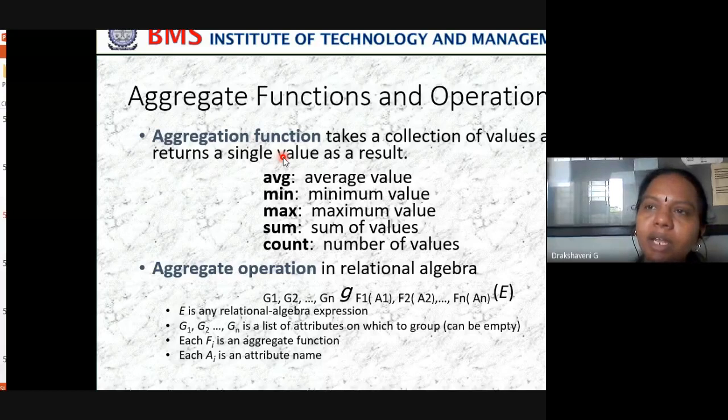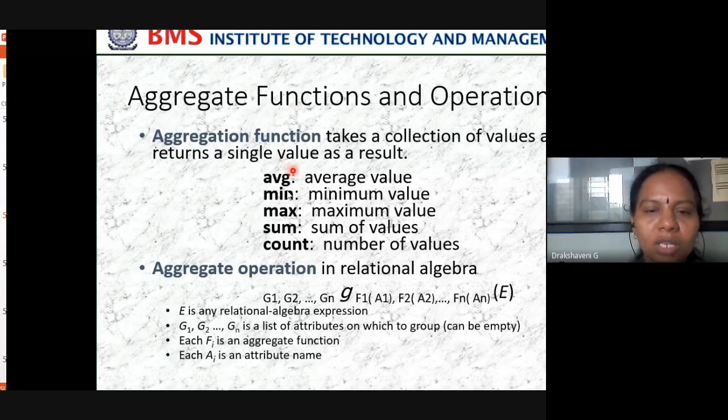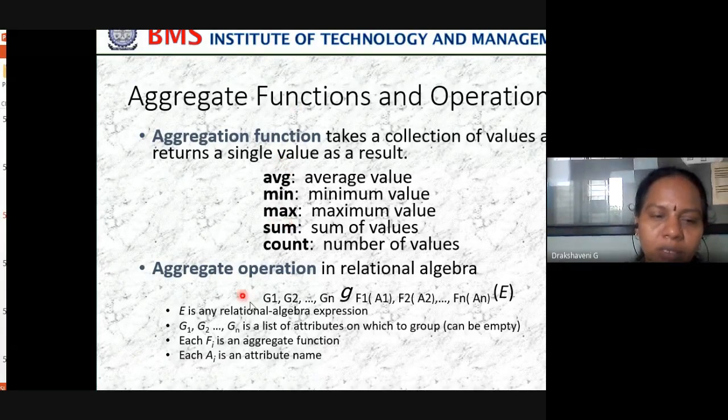Then it will calculate and give me count as 3. So that's how here it will take a collection, but it will return me only 1. So that's what an aggregate function is. Then how do we do the operations with an aggregate function?